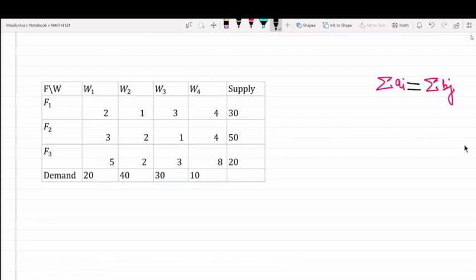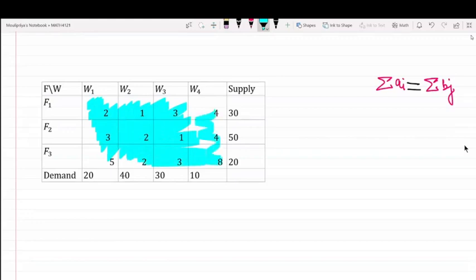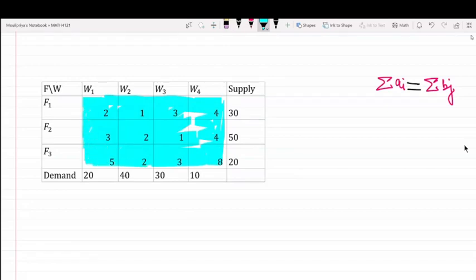In the 3x4 matrix that we are concerned about, we are going to look for the minimum most value. And if there's a tie, we can choose any of the two. So tell me, which cell has got the minimum most value? Value equal to 1. F1W2 and F2W3.